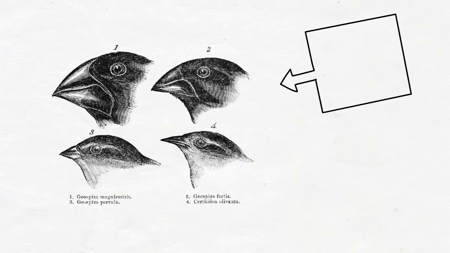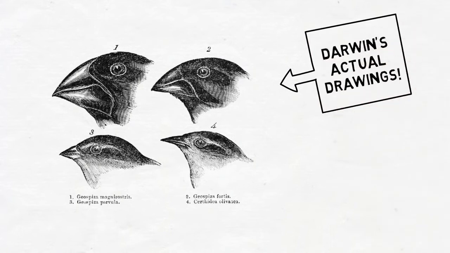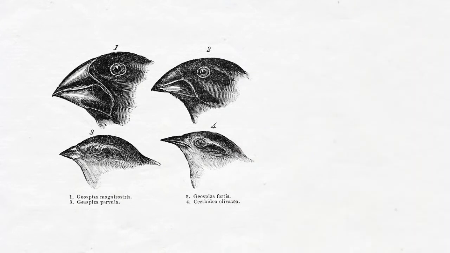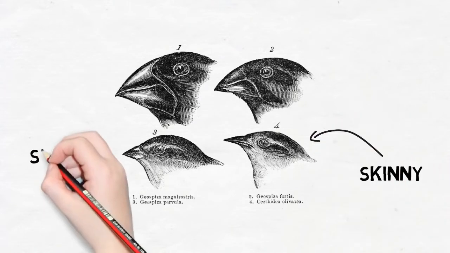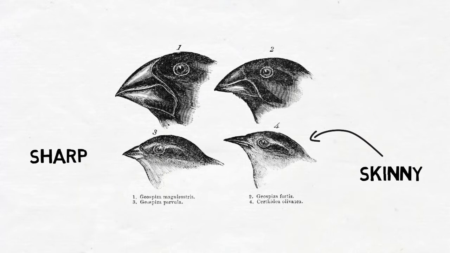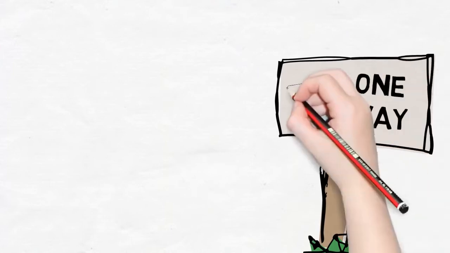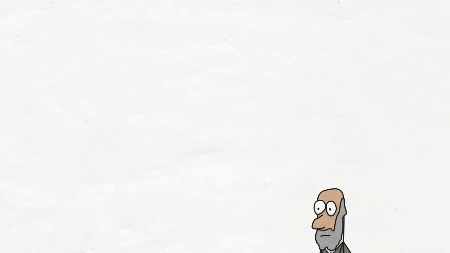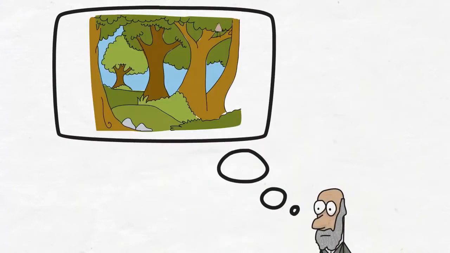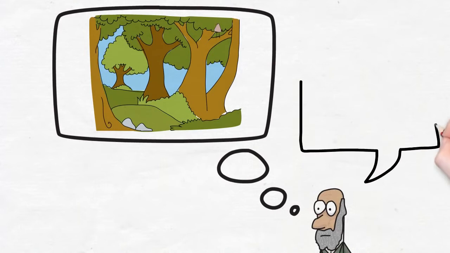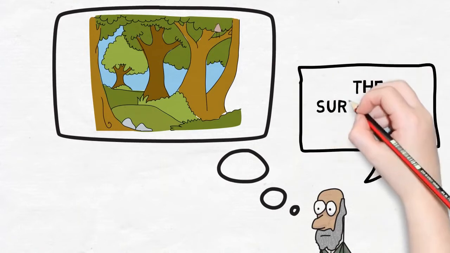He realised that the different beaks matched the type of food available on each island. The finches who ate insects had skinny, pointed beaks, so they could pick them up better, and those that ate hard fruits had beaks that were sharp, so they could get through the skin. Darwin decided that there was only one way that this could have happened. The birds must have adapted to their environment over time. This led into another idea, which he called the survival of the fittest.